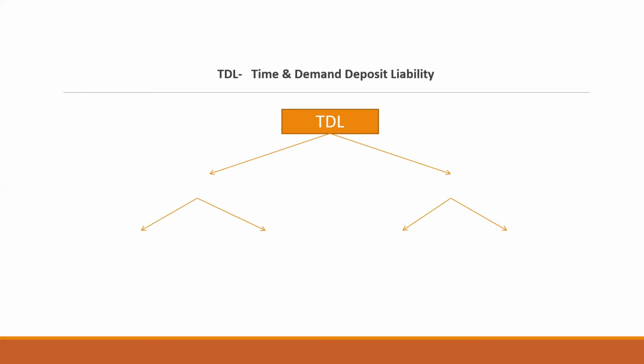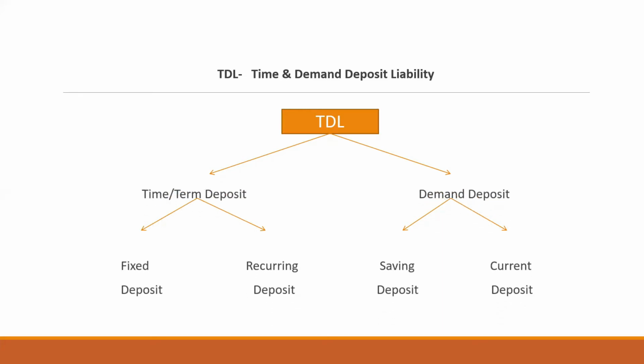So why is it known as time and demand? Let's discuss. The first term is the time or term deposit, and the second one is the demand deposit. Let's start with time or term deposits. Time or term deposit means any deposit which has some duration. If you are opening an account with a bank and it has some duration, it is known as a time or term deposit. In this we have two types, that is FD and RD. FD is fixed deposit and RD is recurring deposit.